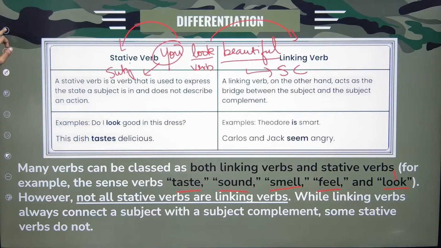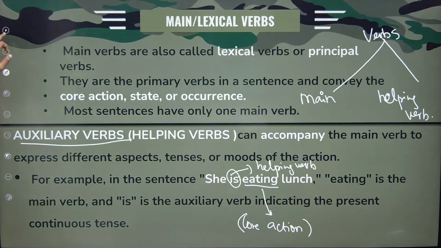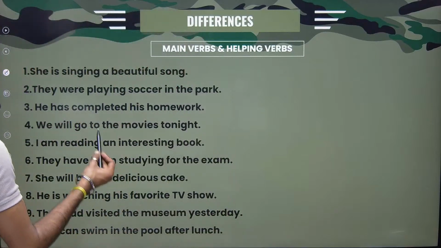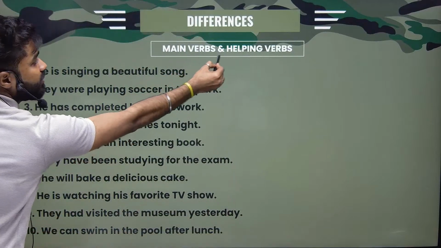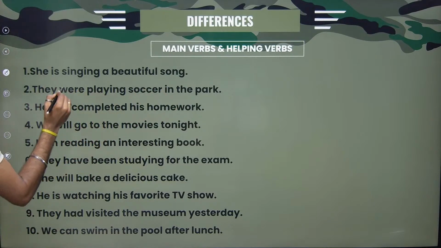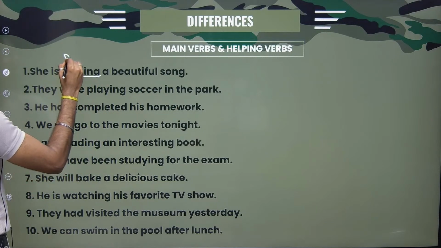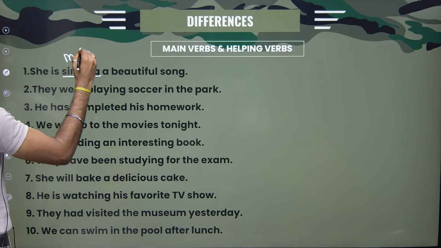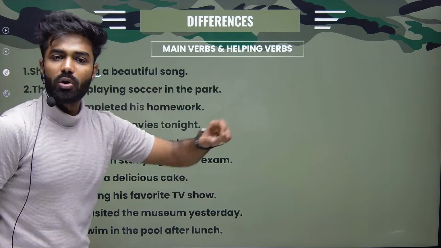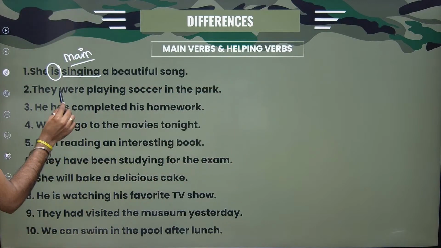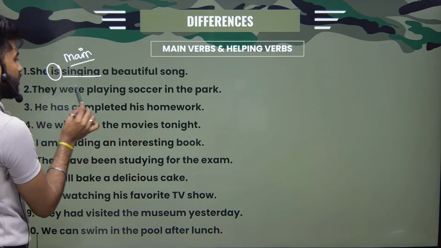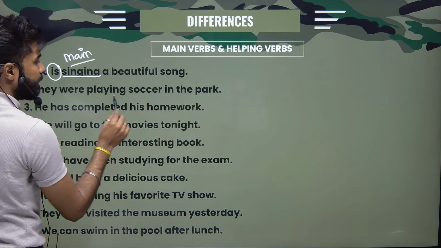Yeah, we have completed stative, linking, and then main or lexical verbs. Let us move to another kind of verbs. First of all, try to understand the difference between main verbs and helping verbs. She is singing a beautiful song. Singing is my main action. Is will be my helping verb or auxiliary verb. See, they were playing soccer. Soccer means football, all right? They were playing soccer in the park.